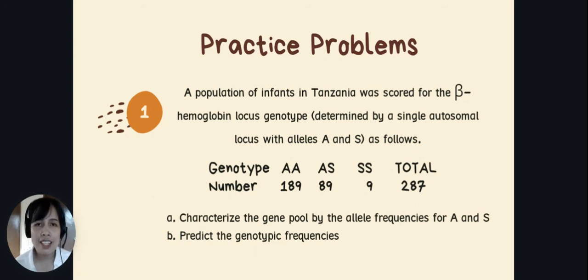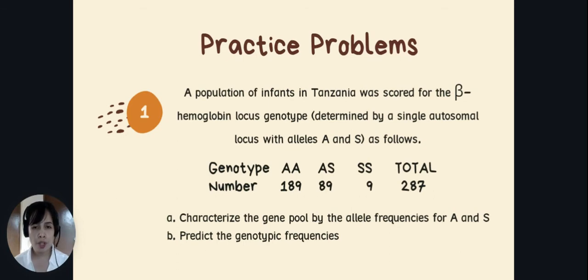It is because the given data in the problem is the number of individuals. So the first thing we should do is to look for the frequencies of different individuals. We have here the data for the genotype, the number of individuals in a specific genotype, with codominance, where having A and S determines that an individual is heterozygous.